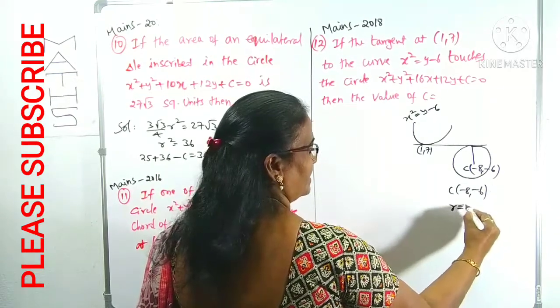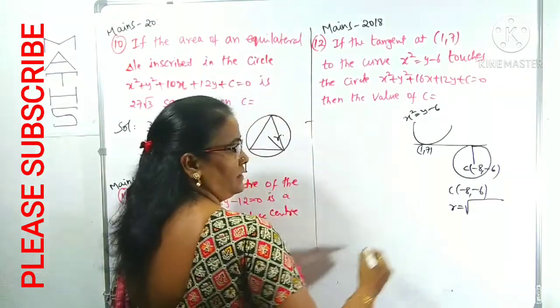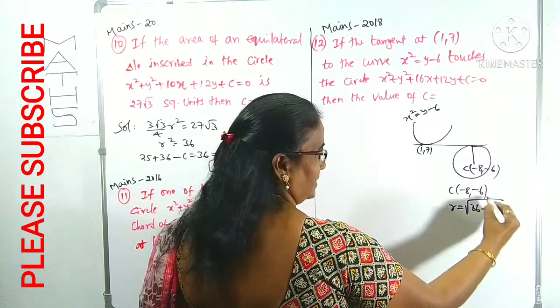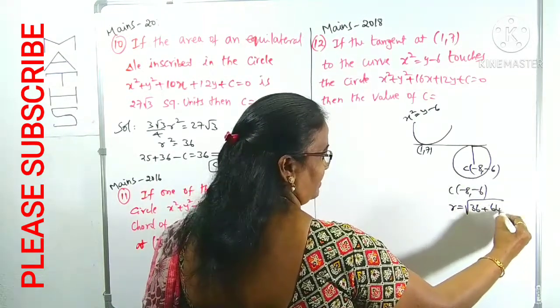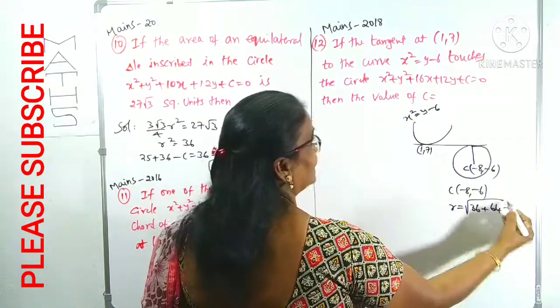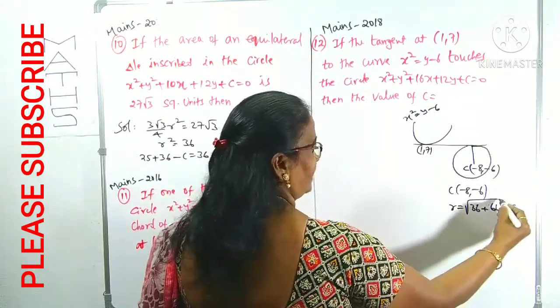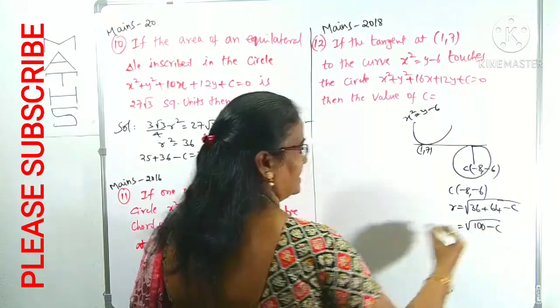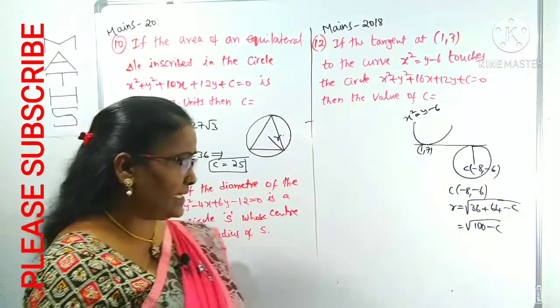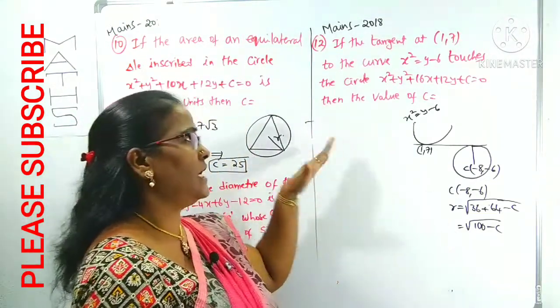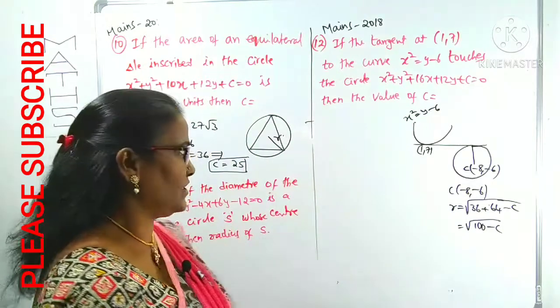What is the radius of this circle? Root over 36 plus 64 minus C. I have written this first. This is the radius, which means root over 100 minus C is the radius. Keep the center and radius of the circle aside. The reason I have taken this is so that now you can concentrate on the conditions.